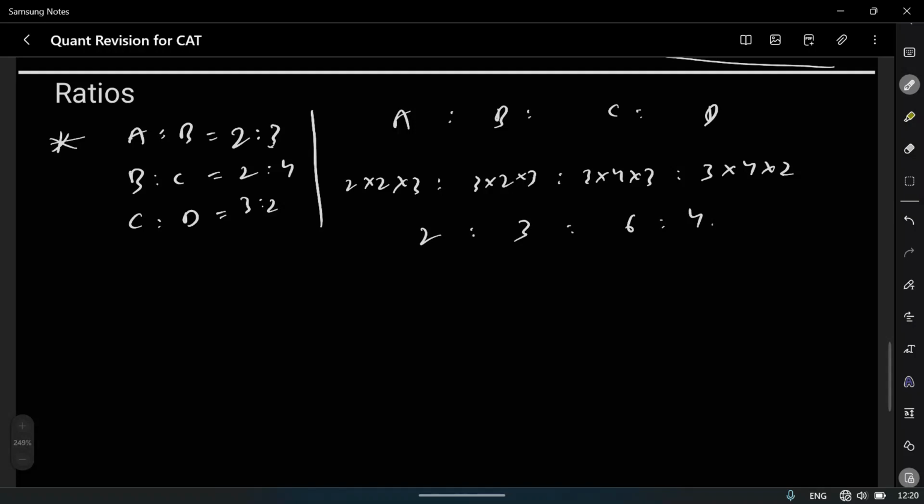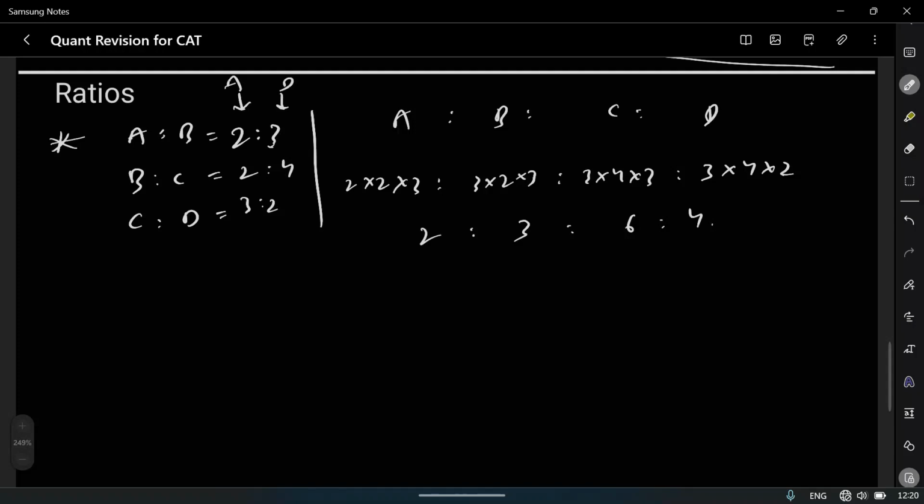Okay. While starting, we start with the leftmost column and then shift one bit towards the right side, and we end with the rightmost column. Like for A, you multiply 2 into 2 into 3. For D, you multiply 3 into 4 into 2. Okay, that's it about ratios.